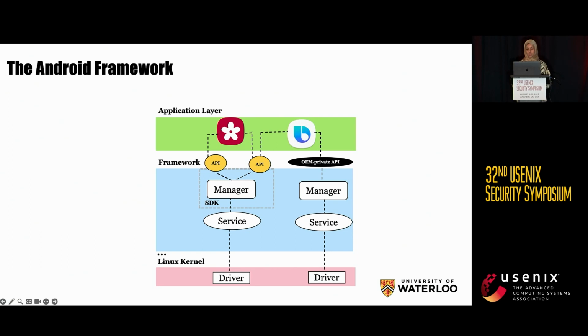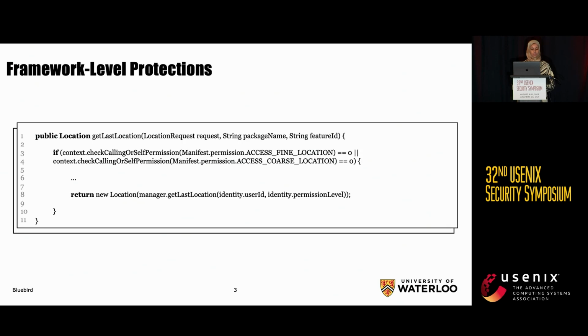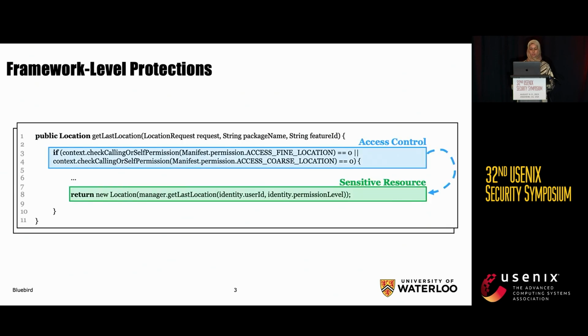To provide some quick background, here we have a high-level overview of the Android software stack. As we see, it's composed of 3 layers. The framework layer contains system services, and these services expose APIs to applications. Some of these APIs are public, they belong to the SDK, and others are private. Some private APIs are vendor-specific. APIs provide access to sensitive functionality, so they enforce access control, as you can see here. This is an example of an access control.